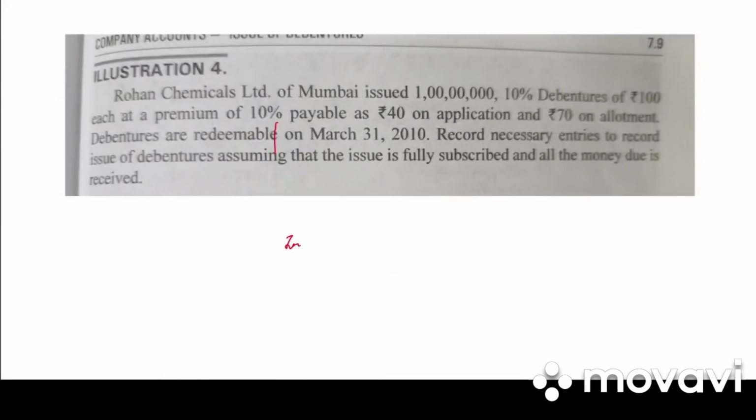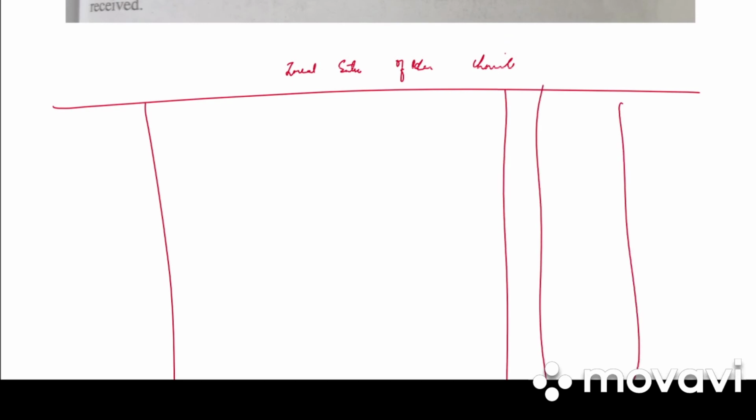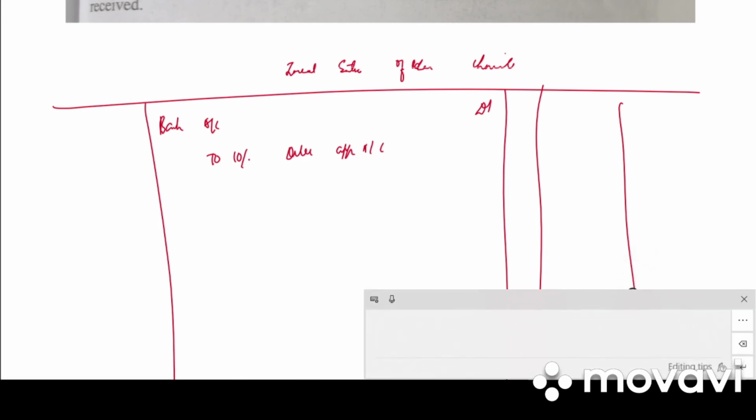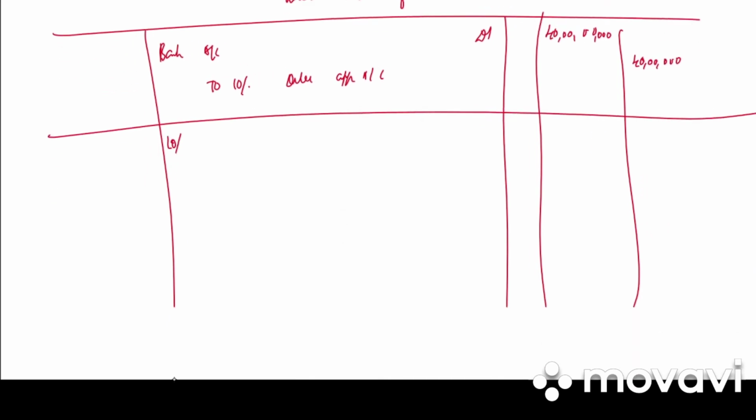So first is journal entries of Rohan Chemicals. So we have date, particulars, LF, debit and credit. So first entry is bank account debited to 10% debenture application account. It is 1 crore into 40. It is 40 crores debit, 40 crores credit. Write the narration. Application money received.